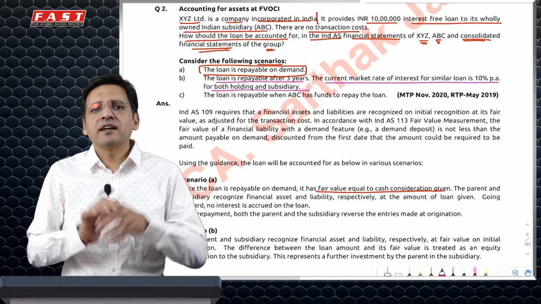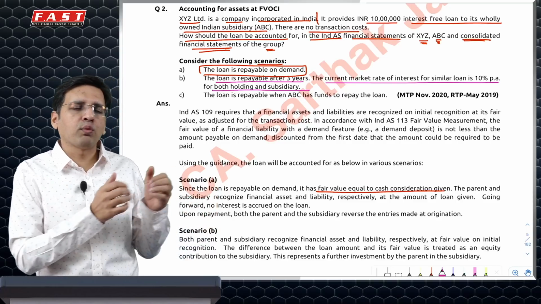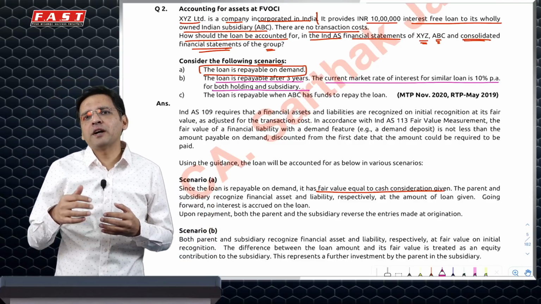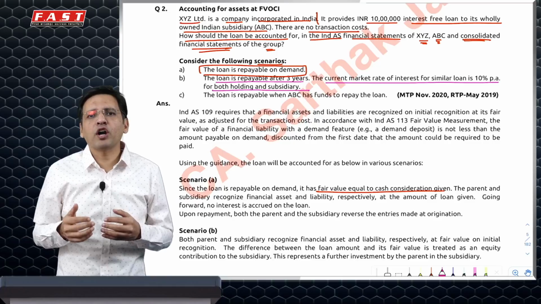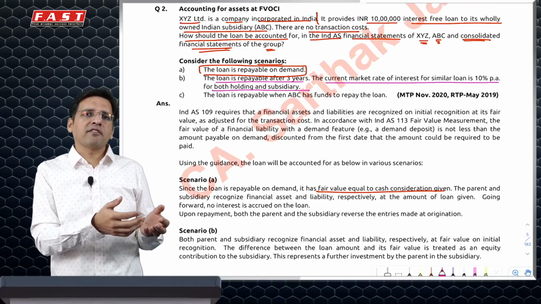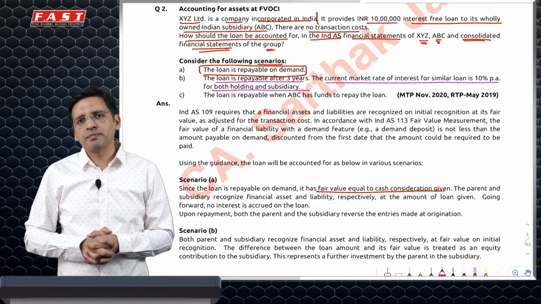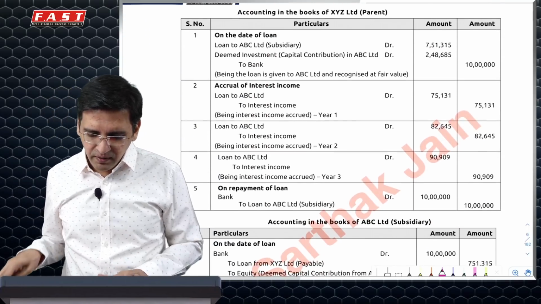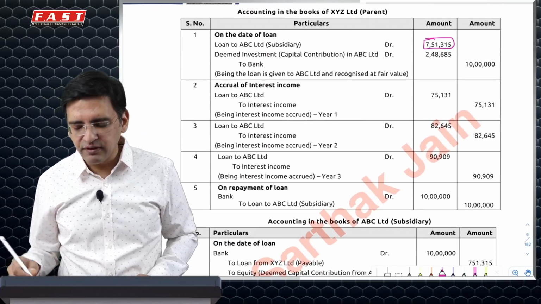The logic is that there would be a third party who would have requested us to give a loan today and would have promised to pay 10 lakh rupees after 3 years. We would not have given him 10 lakh rupees today. We would have given the present value of 10 lakh rupees today. So what is the amount which we would have given? If we discount that particular value, it comes to 751,315.